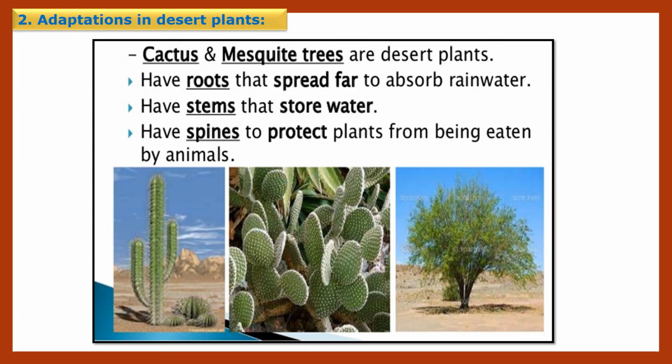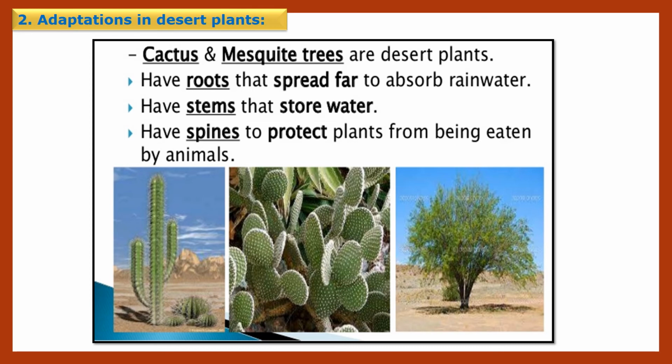Let us see, children, adaptation in desert plants. These desert plants are leafless, or their leaves are like small needles. Some leaves seem to be modified into thorns for storing water. Due to this, very little water is lost by evaporation. The stems are fleshy as water and food are stored in them.